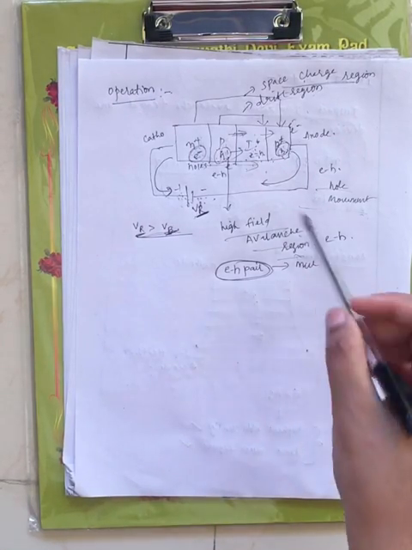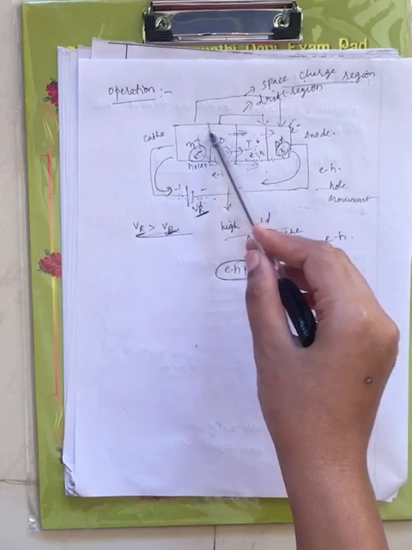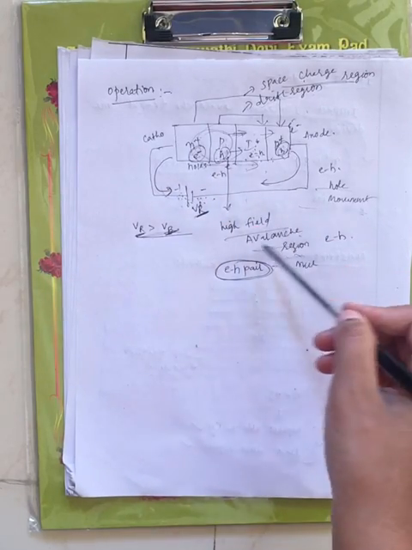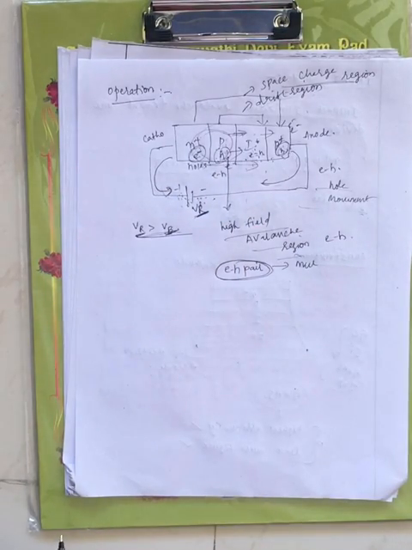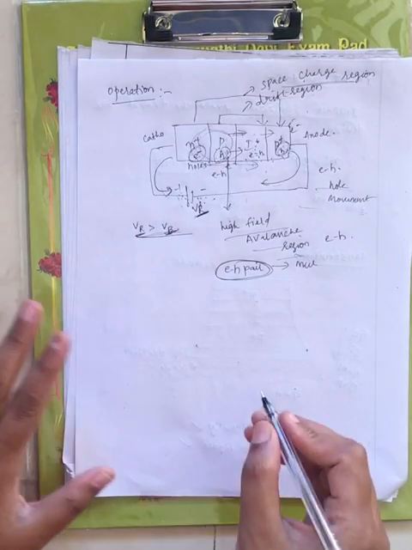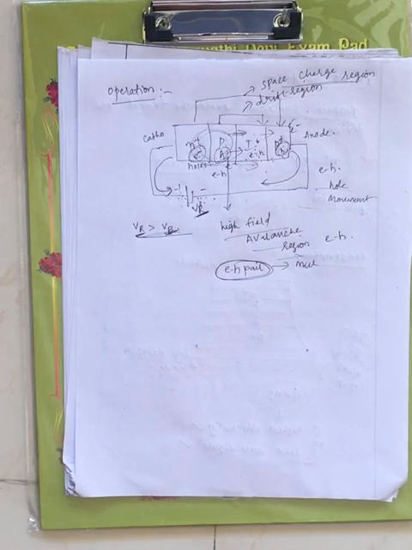multiplication. Since we are getting avalanche multiplication here, that's why it is called the high field avalanche region, right? Now this is about the operation of the one form I have considered. If you see the entire loop, only the movement of holes is taking place. This is about the operation of this particular impact diode, right?